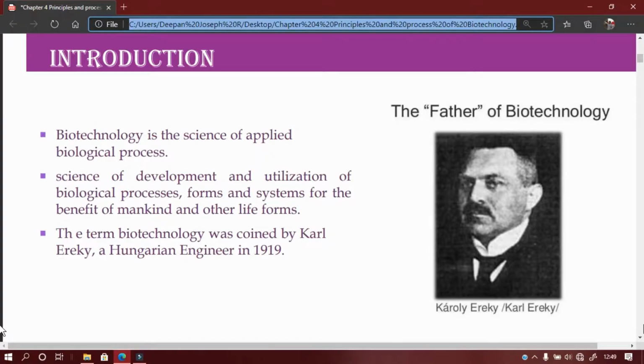Biotechnology is a science of applied biological processes. We are learning so many processes, facts, and concepts in biology. When we apply the knowledge of all this in producing useful products for the benefit of mankind, then we call it biotechnology. So, the science of development and utilization of biological processes, their forms and systems for the benefit of mankind and other life forms is called biotechnology.